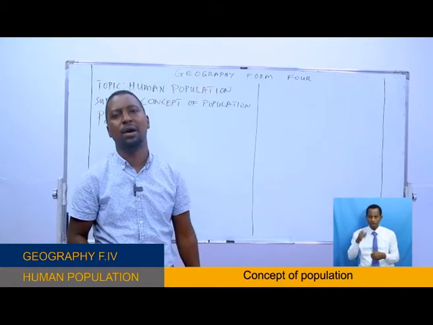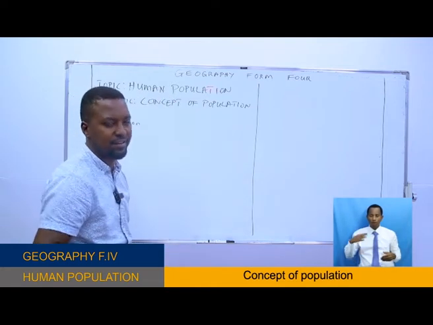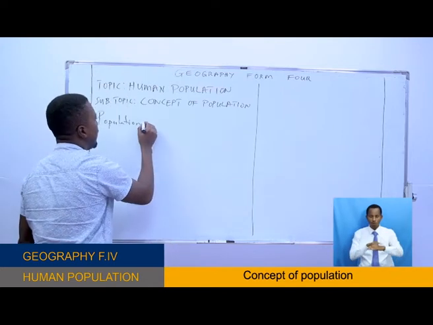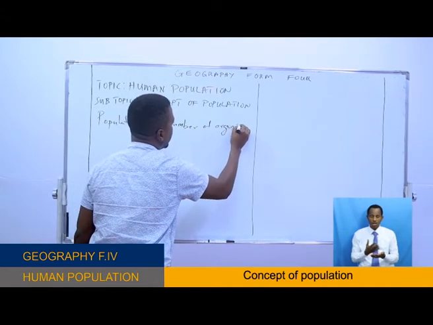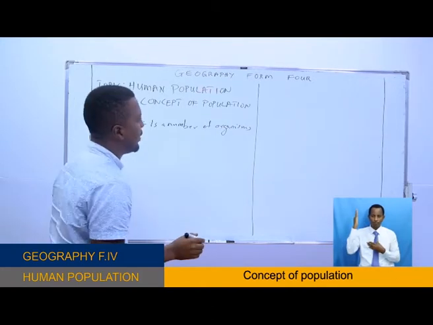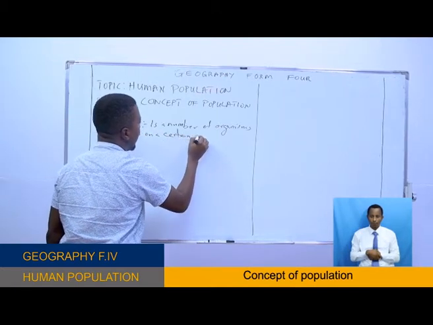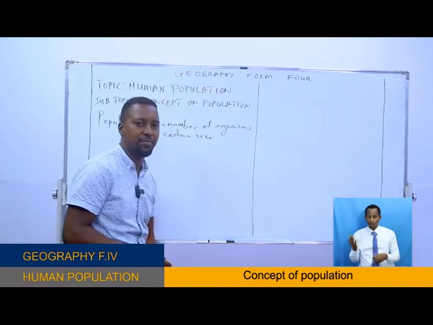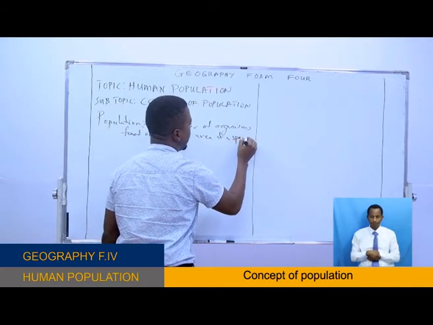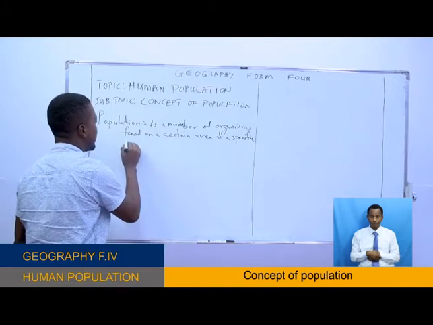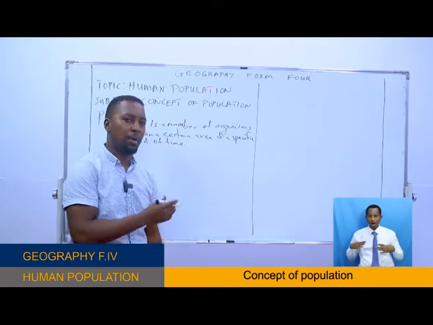Population is just a number of organisms found in a certain area at a specific time, or at a specific period of time, okay, that is population.